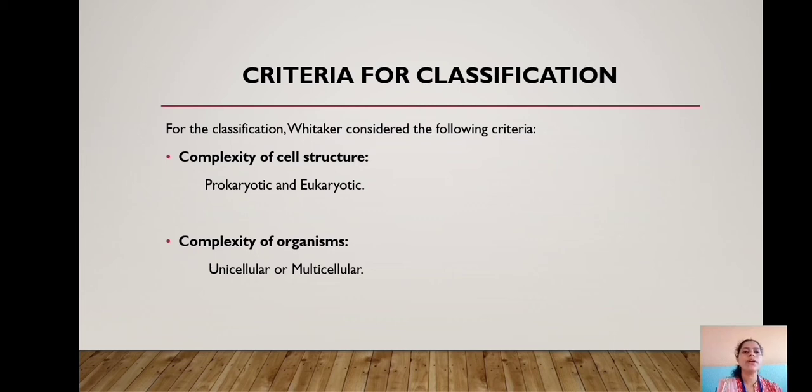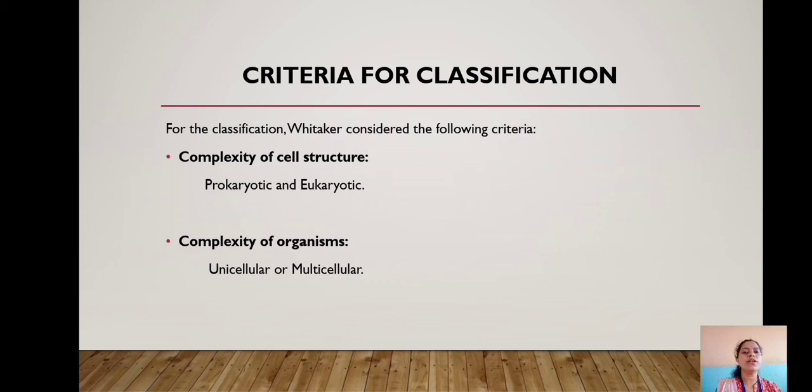Whereas eukaryotic organisms are the organisms that have well-developed nucleus and membrane-bound organelles. Second criterion used by him is complexity of organisms. That means whether the body of organisms is made from single cell or with many cells.